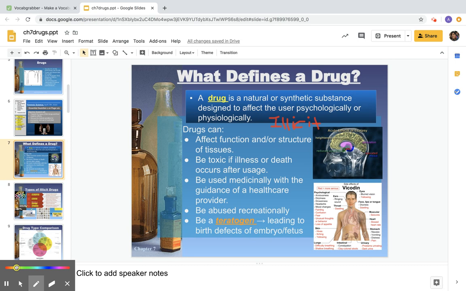Oftentimes, drugs are abused recreationally, and that's really kind of an epidemic in the United States that's been exploding a little bit more recently, particularly with opioid addictions. A few years ago, we had 75% of males being arrested in the United States had drug-related charges. So 75, 3 out of 4 arrests. 25 to 50% of all domestic violence cases reported, depending on region, had drugs associated with them or were drug-induced.